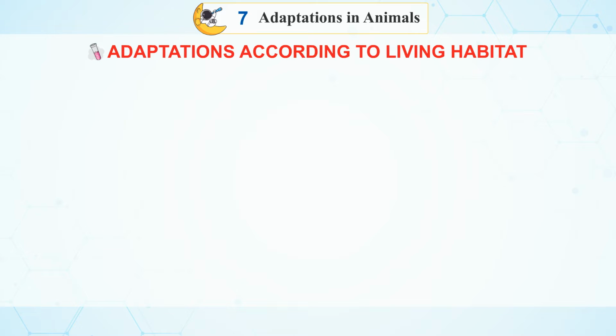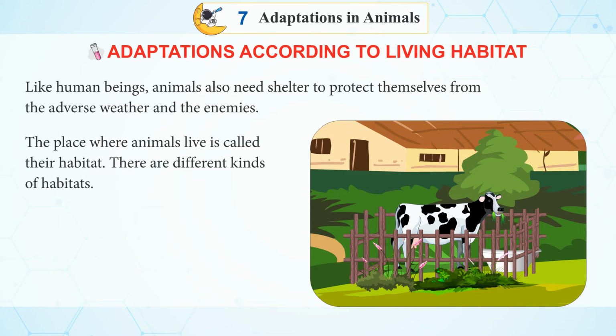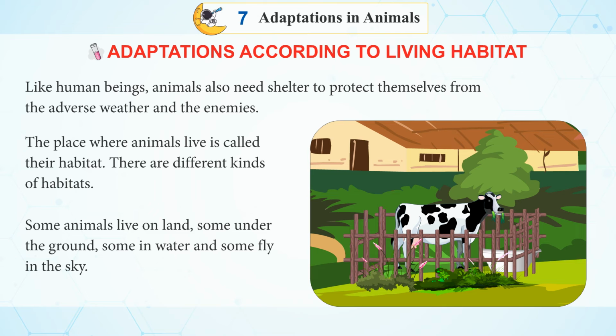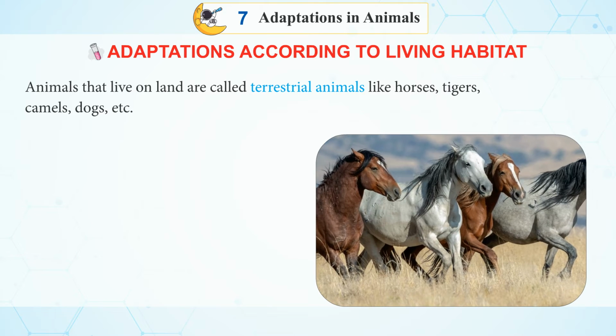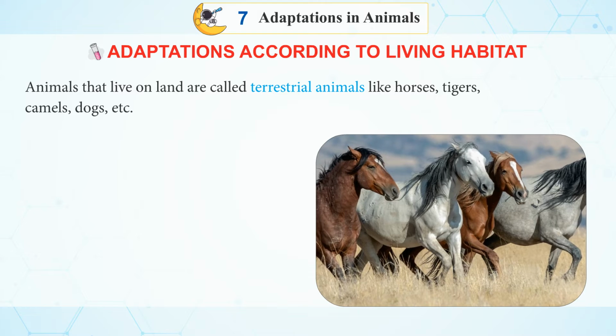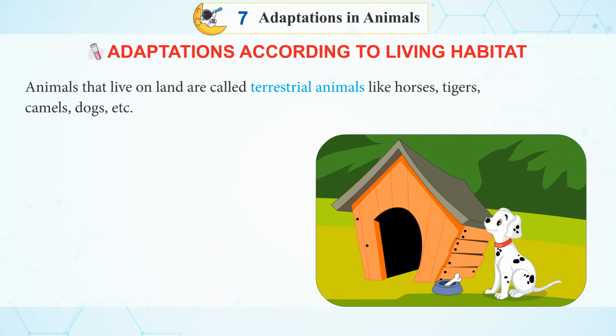Adaptations according to living habitat. Like human beings, animals also need shelter to protect themselves from the adverse weather and the enemies. The place where animals live is called their habitat. There are different kinds of habitats. Some animals live on land, some under the ground, some in water, and some fly in the sky. Animals that live on land are called terrestrial animals like horses, tigers, camels, dogs, etc.